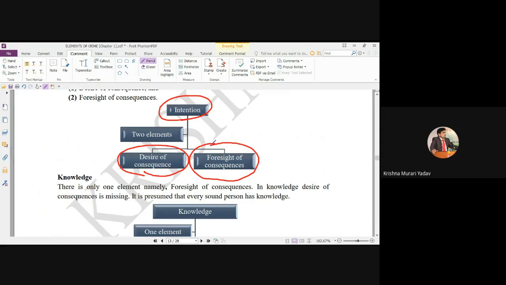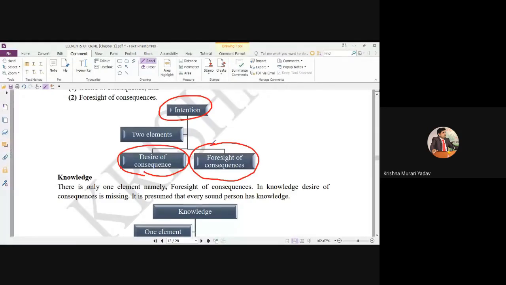As you know, in criminal law there is a big difference between intention and knowledge. Wherever intention has been written, please read it as intention. At the time of discussing culpable homicide, I will say that if death has been caused with intention, you may be hanged till death.